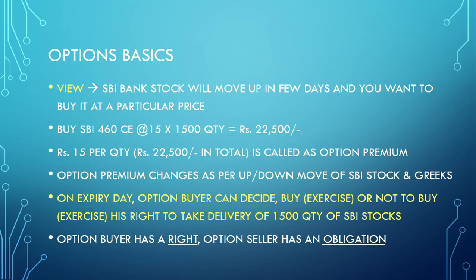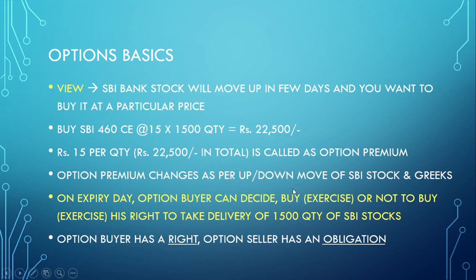In a normal stock, you have to wait for the stock to reach 460, whereas in options, in advance you can decide that you will be buying SBI at 460, and hence you buy the SBI 460 call option. Now the premium will be, say, 15 rupees. So 15 rupees into 1500 quantity makes it 22,500, which is all you need to pay initially, and that is called the option premium.